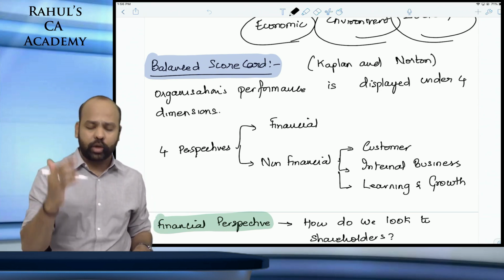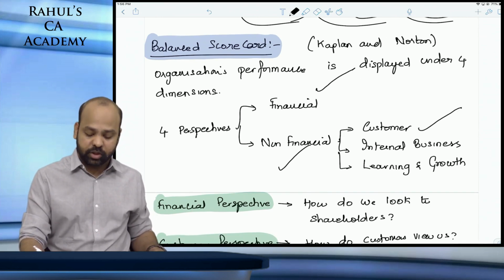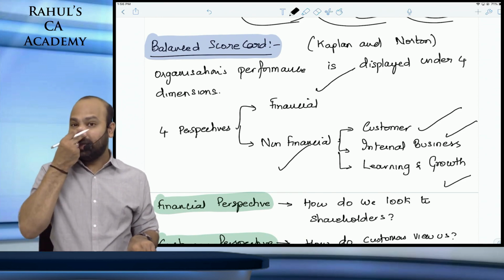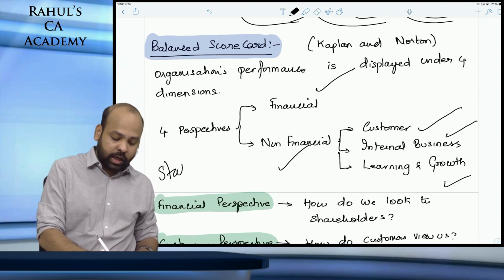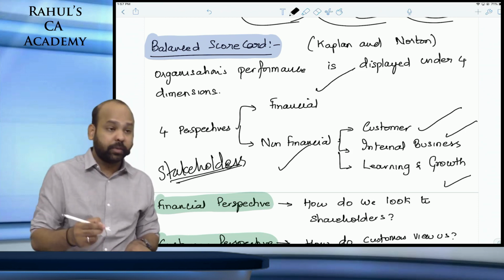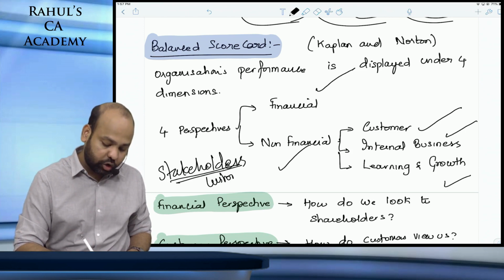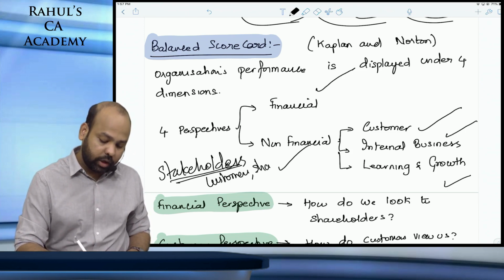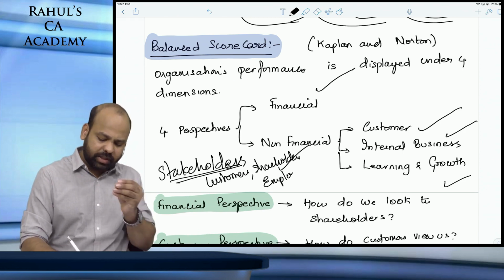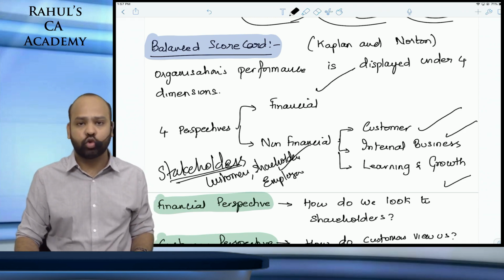Broadly we say 2 categories, financial and non-financial. Under non-financial we have customer perspective, internal business perspective, learning and growth perspective. Please understand, under balanced scorecard, the stakeholders, the ones who are interested in the affairs of the organization, who are considered are your customers, shareholders and to some extent employees. These are the stakeholders who are considered under balanced scorecard.